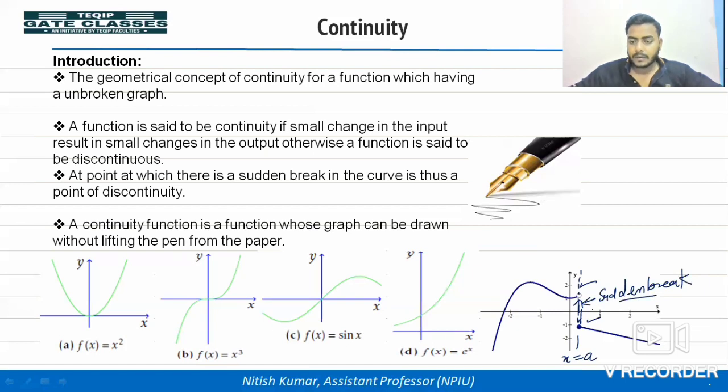So we can say that the given function is discontinuous at x is equal to a.